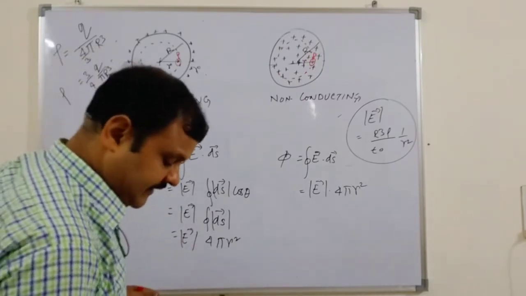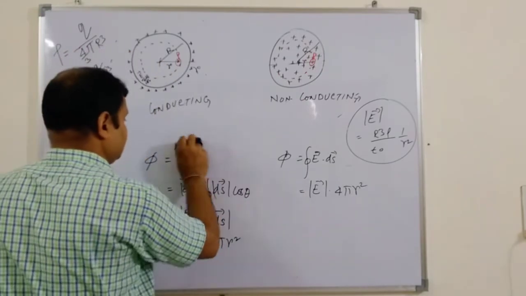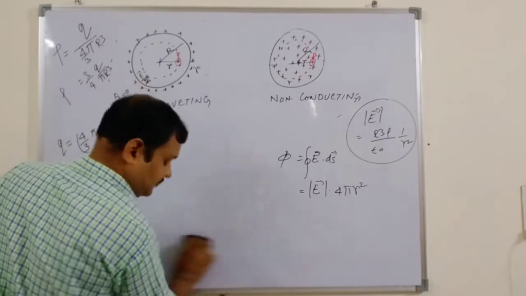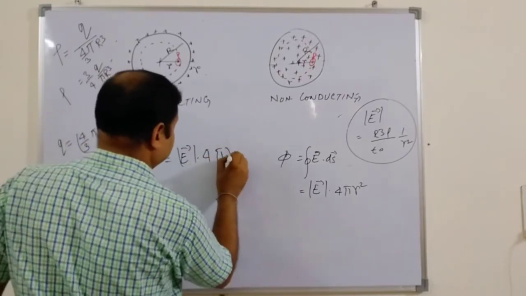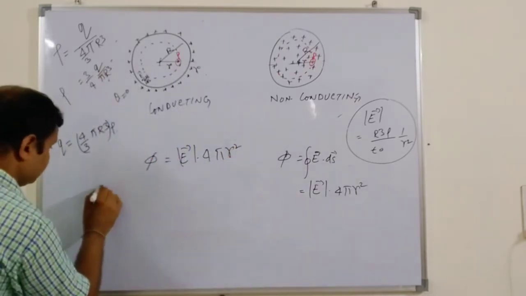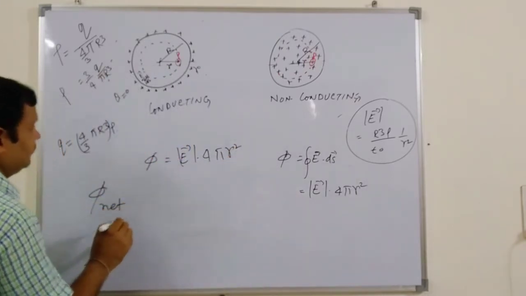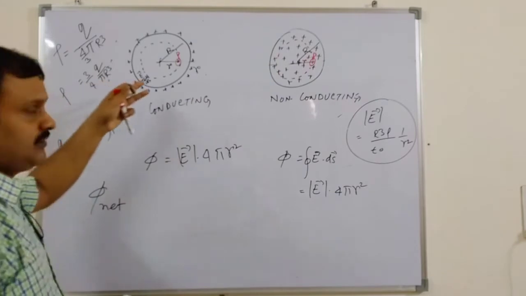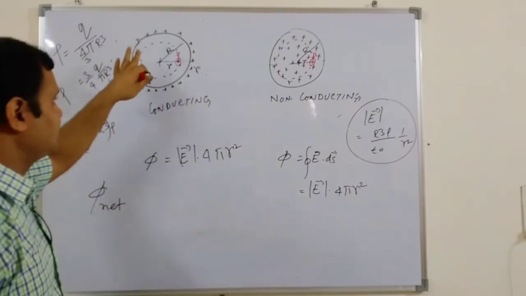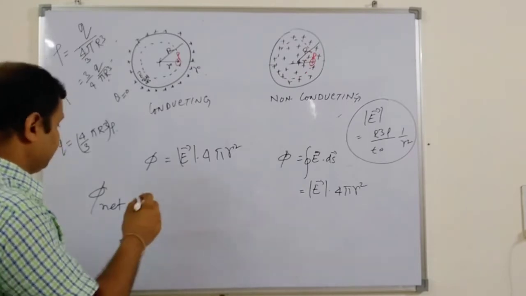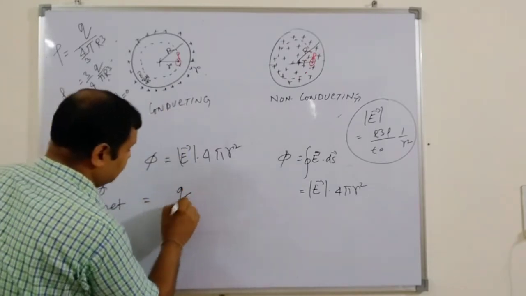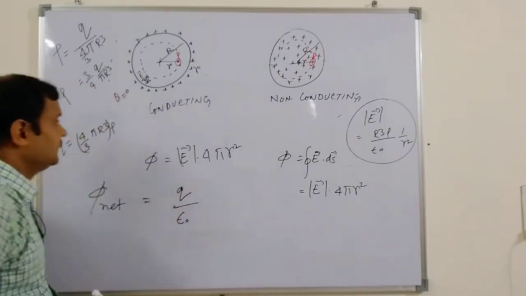And from the Gauss application we know that the net phi of this body is nothing but the total charge in the enclosed surface over the electrical constant of this particular medium. So this is Q over epsilon naught.